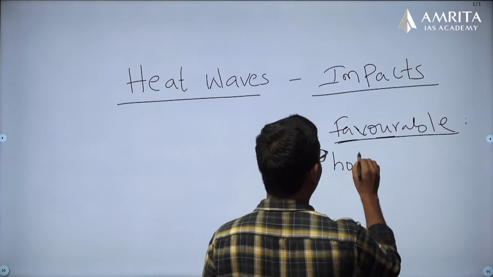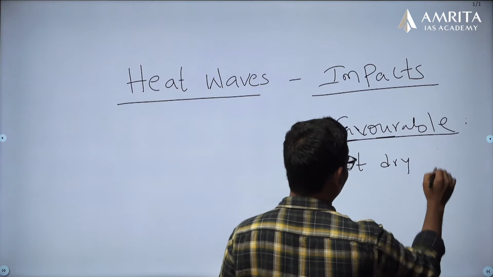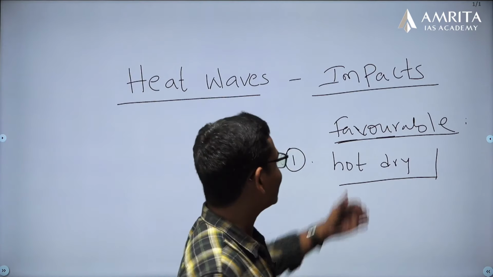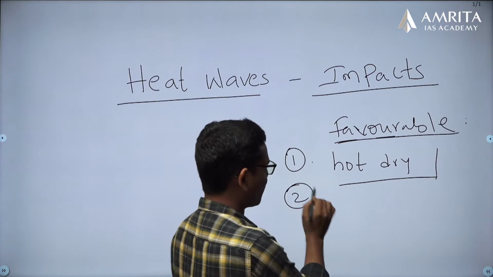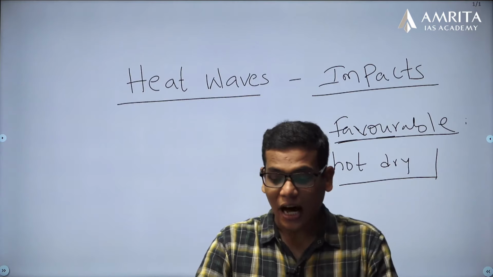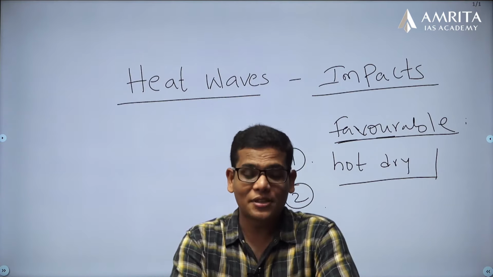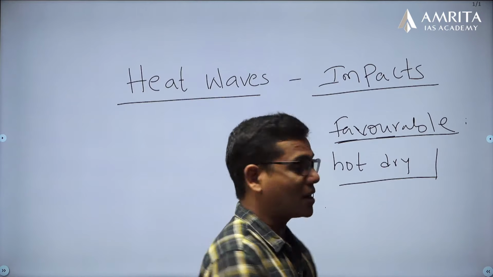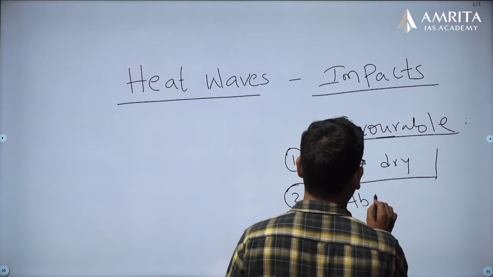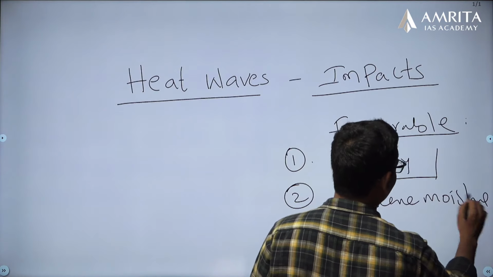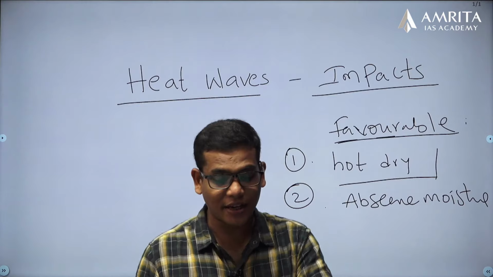So, hot dry air, if it passes through a region, then it develops that pressure belt and that creates these heat waves. So, that is the first one: transportation or prevalence of hot dry air over a region. Second one, absence of moisture in the upper atmospheric layer.